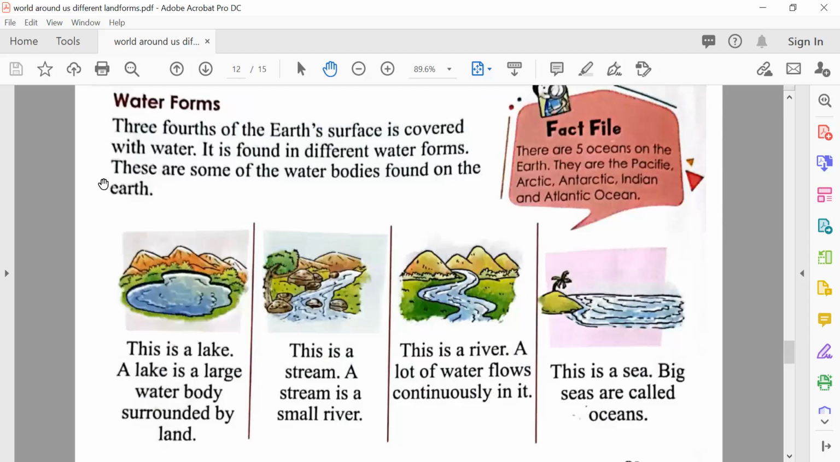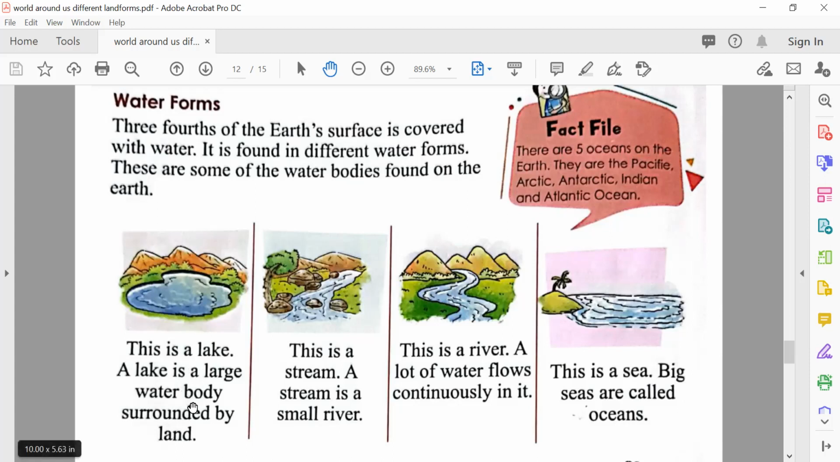Now, water forms. Three-fourths of the Earth's surface is covered with water. So how much of Earth is covered with water? Three-fourths. It is found in different water forms. These are some of the water bodies found on the earth. If someone asks you what the different water forms are, you'll say that there's a lake, a stream, a river and a sea.